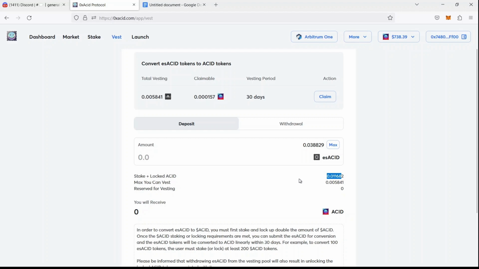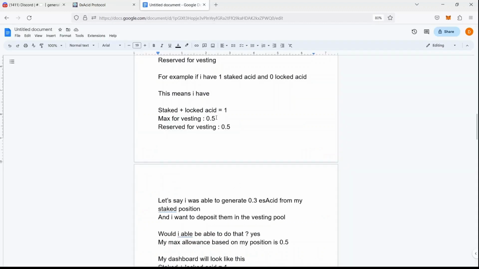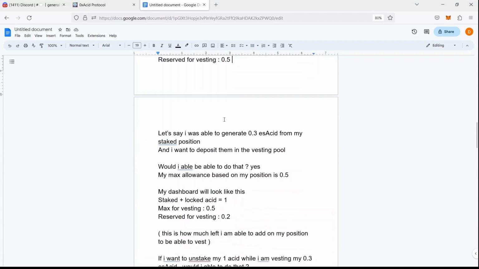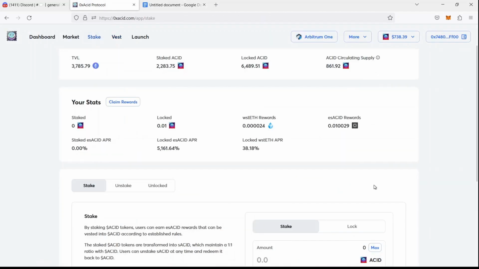Max you can vest is half of what you have here. So the max you will be able to vest is 0.5. And what's reserved for vesting will be 0.5. Now, let's say you were able to generate 0.3 ES asset here.